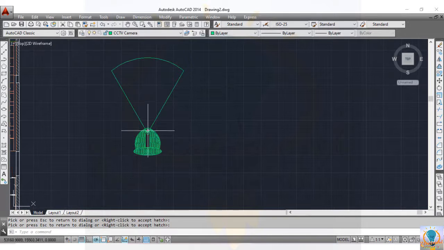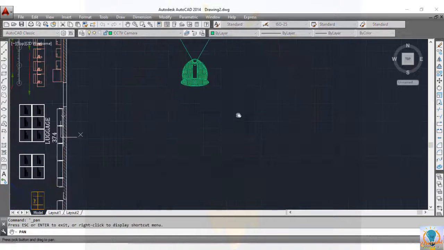So this is the camera and this is showing the focus of this lens. Clear? Then after this, draw CCTV conduit.